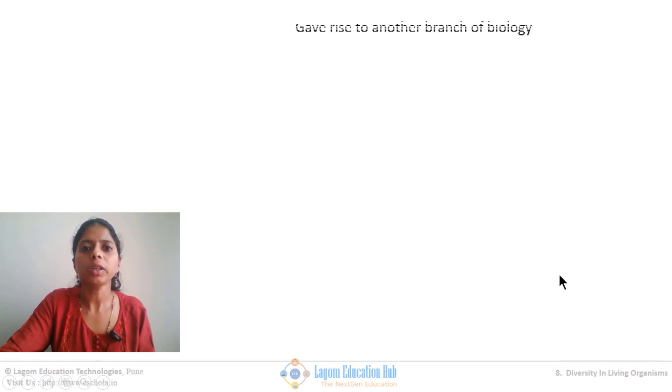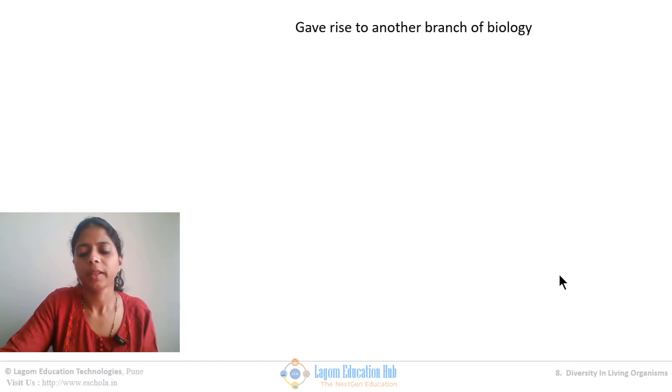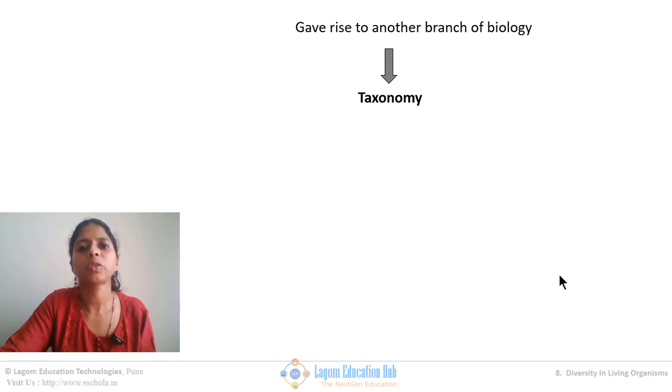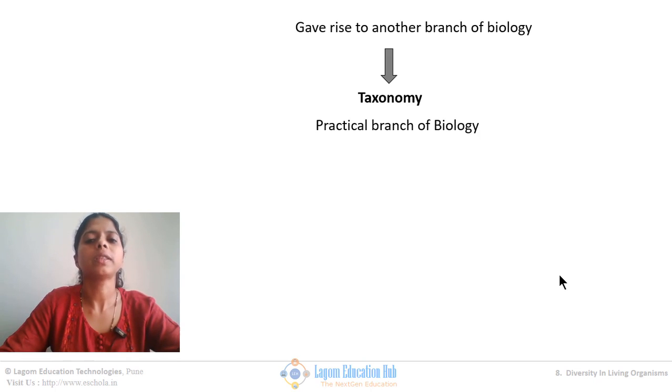So what they did was give rise to another branch of biology, which was called taxonomy. Now taxonomy is again a branch of biology, which is basically a part of systematics, or another branch of systematics.